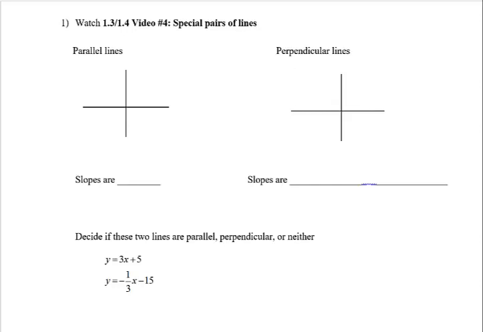This is video number 4 for sections 1.3 and 1.4, special pairs of lines. We'll conclude our discussion of slope by looking at a couple of special cases. The first one